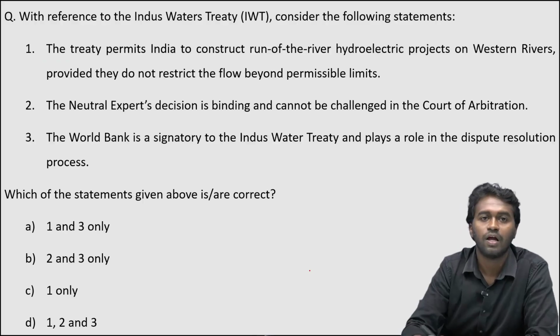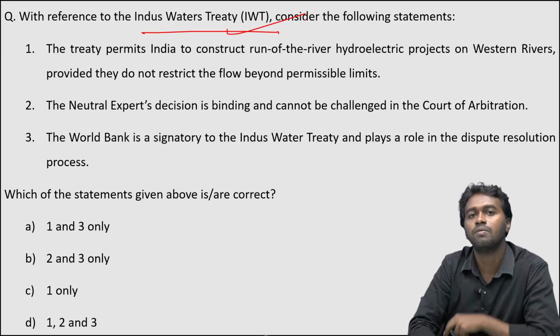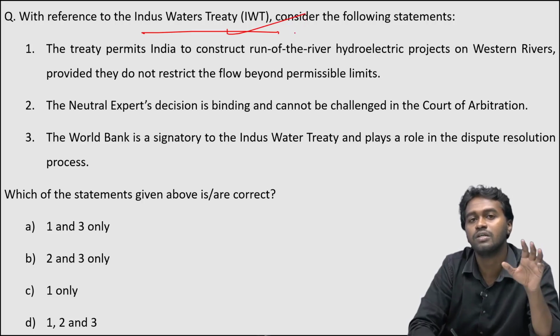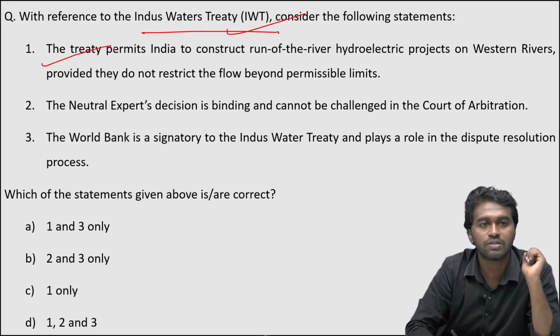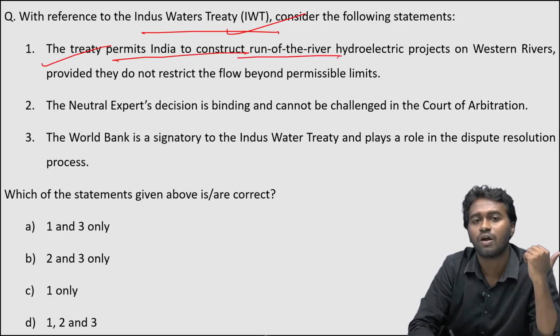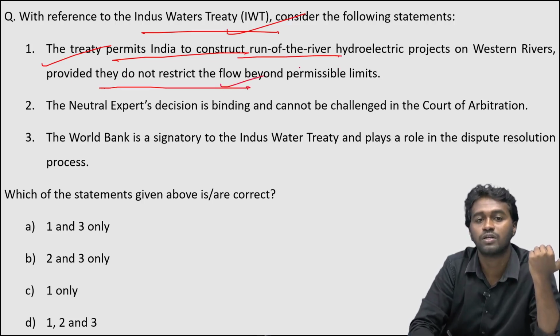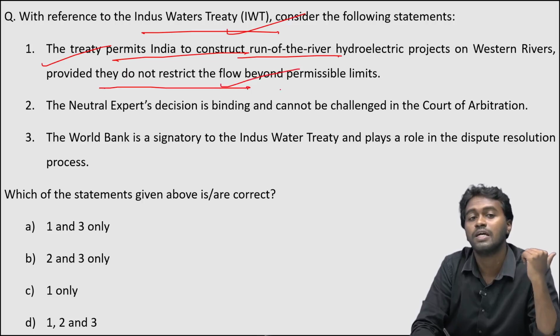And the next question, with reference to the Indus Water Treaty. We know that recently, following the terror attack in Jammu and Kashmir, India suspended the Indus Water Treaty with Pakistan. So with reference to the Indus Water Treaty, consider the following statements. Statement 1, the treaty permits India to construct run-of-the-river hydroelectricity projects on the western rivers, provided that they do not restrict the flow beyond the permissible limits.